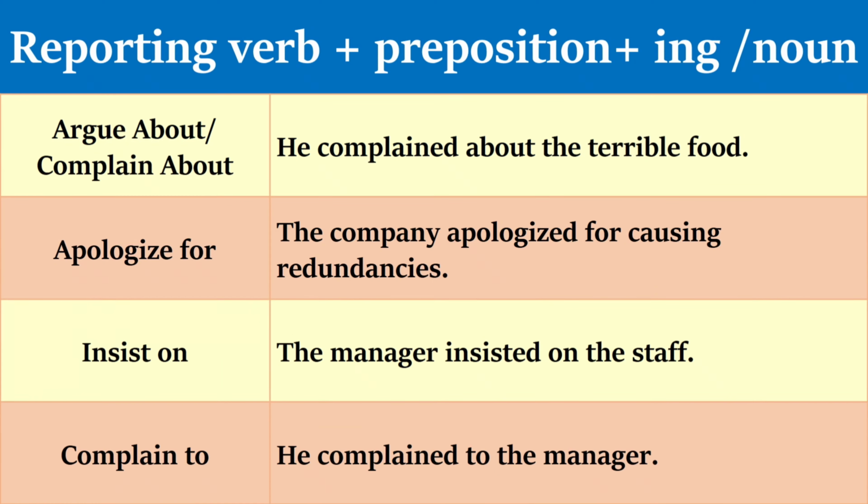Argue about or complain about. He complained about the terrible food. Apologize for. The company apologized for causing redundancies. Insist on. The manager insisted on the staff. Complain to. He complained to the manager. Type 5 is, reporting verb plus preposition plus ing, or noun.